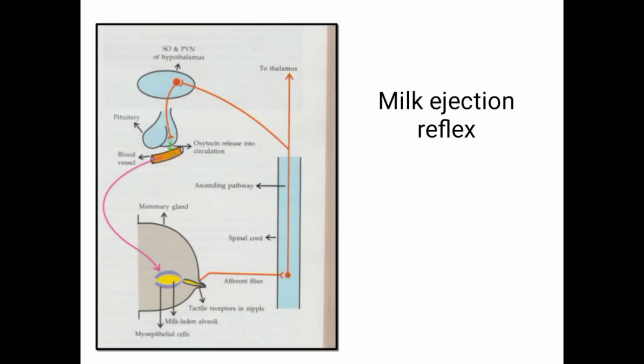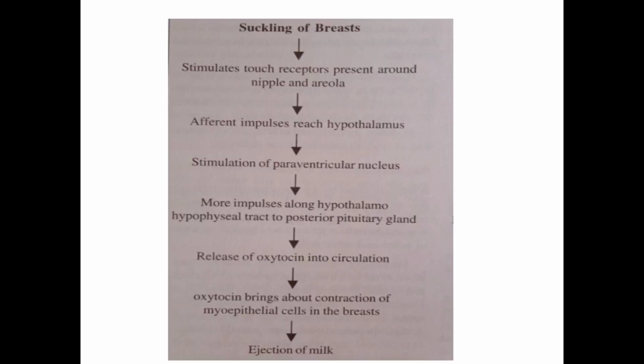So you will see the milk ejection reflex. In the milk ejection reflex, when the baby suckles the breast during breastfeeding, the touch receptors get stimulated.